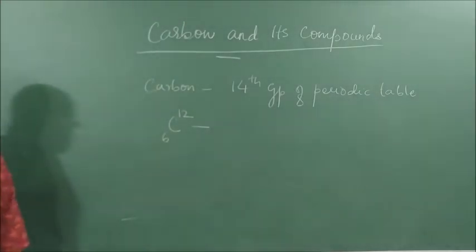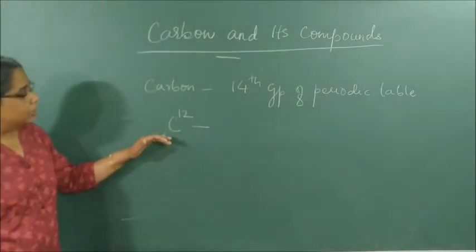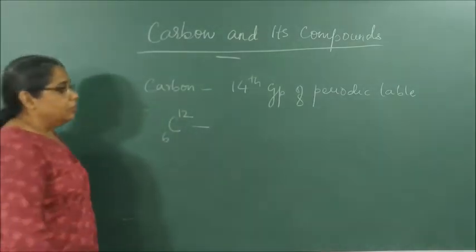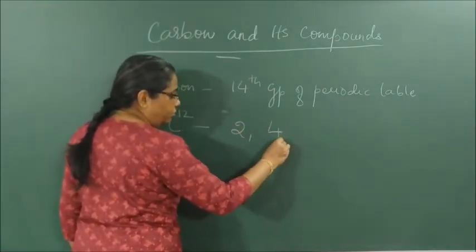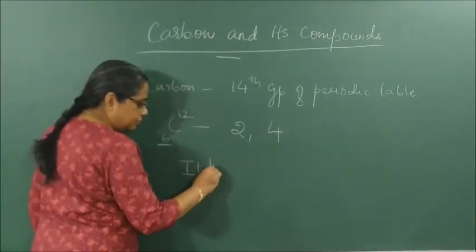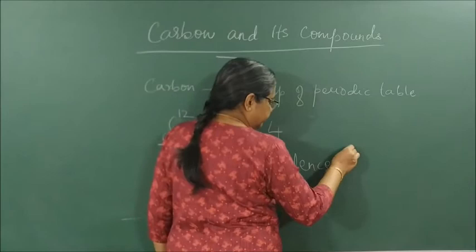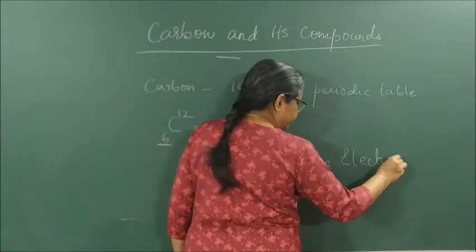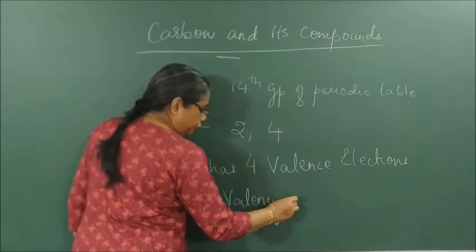We have isotopes of carbon as carbon-13 and carbon-14. The main carbon which we study in organic chemistry is carbon-12. If the atomic number is 6, that means its configuration is what? 2, 4. Correct? It has 4 valence electrons and hence its valency is 4.